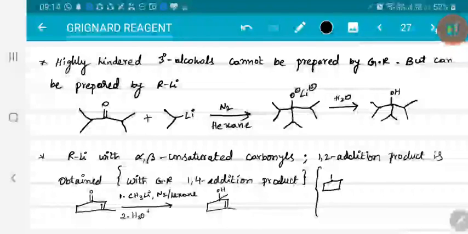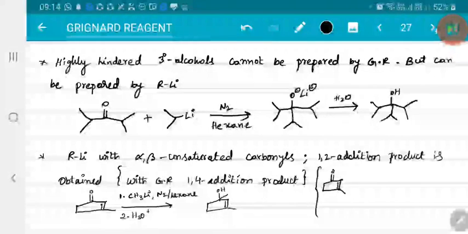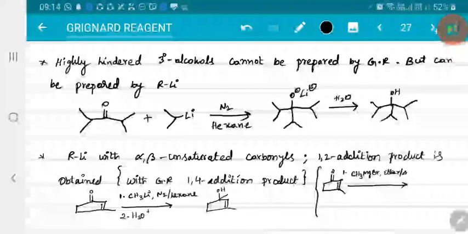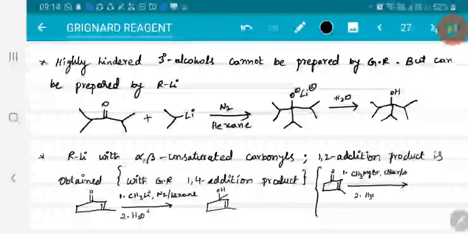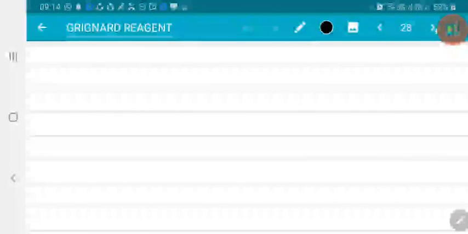For example, if I consider the same ketone in presence of CH3MgBr in ether as a solvent, followed by hydrolysis, in this case the CH3 group will attack over this, the bond shifts here, this will shift here, and then tautomerism occurs. Because of tautomerism, the ketone is the product. This is what we got in case of Grignard reagent, whereas in case of alkyl lithium compounds we got the 1,2 addition product as the dominating product, right?